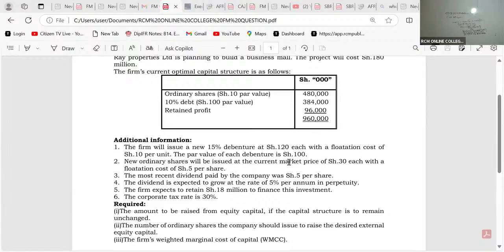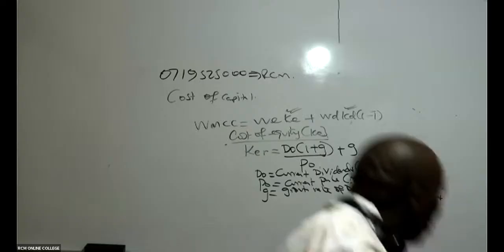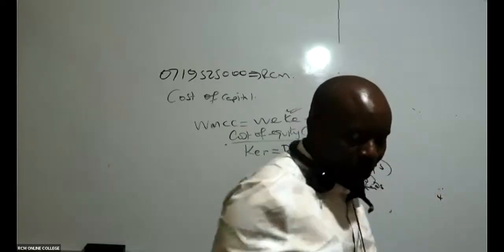That is 30, PO. And then you can see here, the most recent dividend paid, most recent means today, most recent means now, O. The most recent dividend, which is our DO, will be 5. And this dividend will be growing at 5%. So now I have everything to get cost of equity, retained earnings.